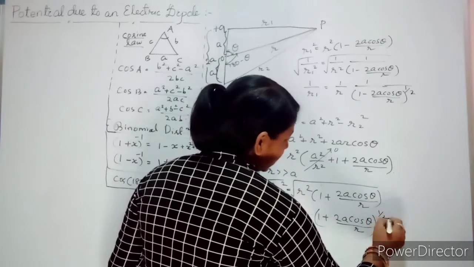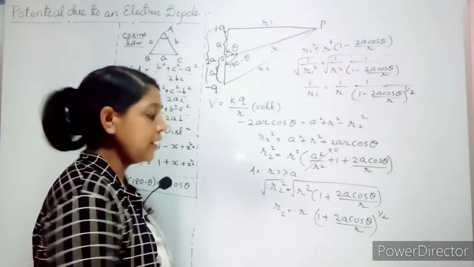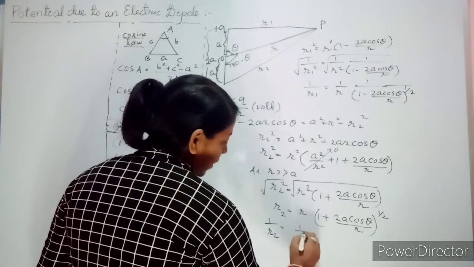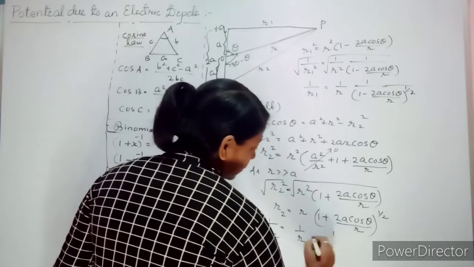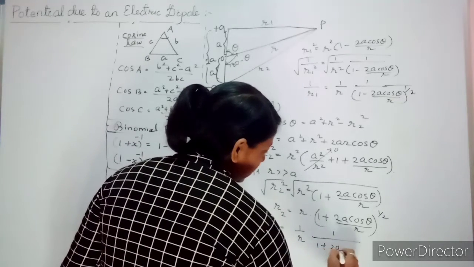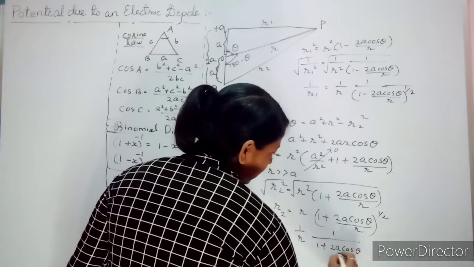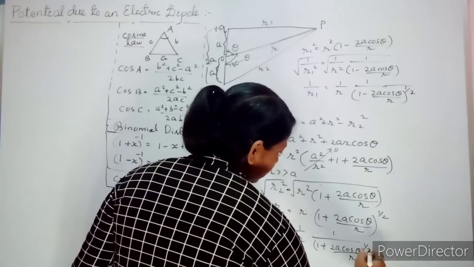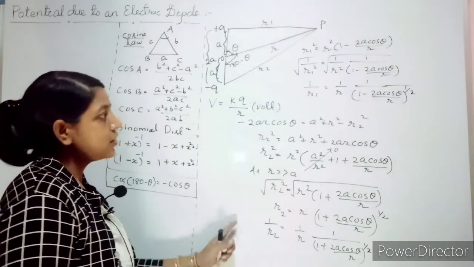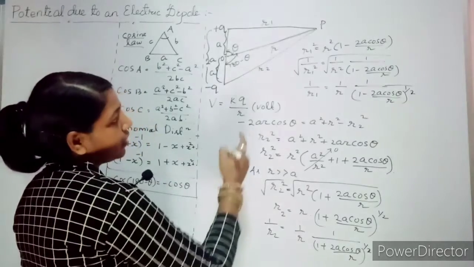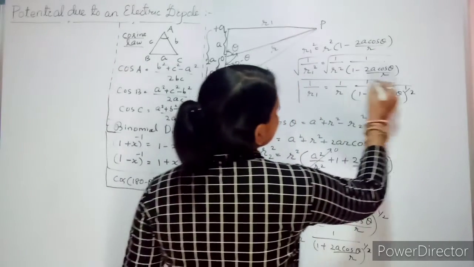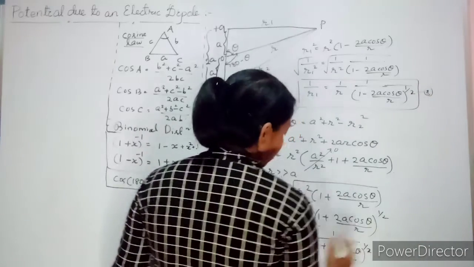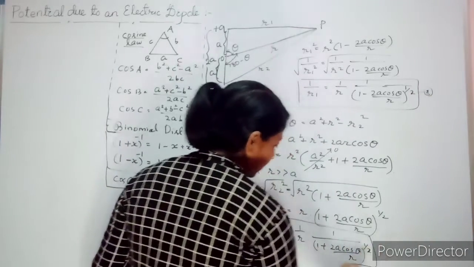Root we are taking, so can I write it as to the power 1 by 2? Fine. So 1 by r2 is our target, it is nothing but 1 by R. If you take it to the denominator, it will be 1 plus 2a cos theta divided by r to the power 1 by 2. Clear? So see what we got for our 1 by r1. Mention this as equation 2. Mention this equation as 3.